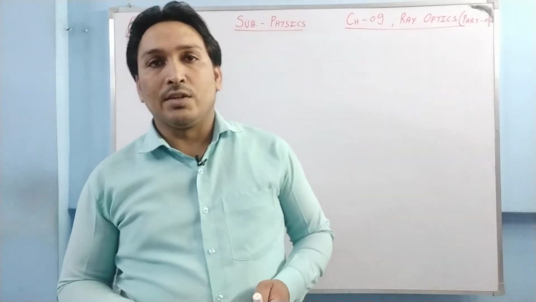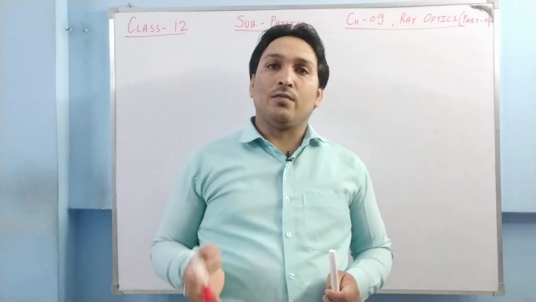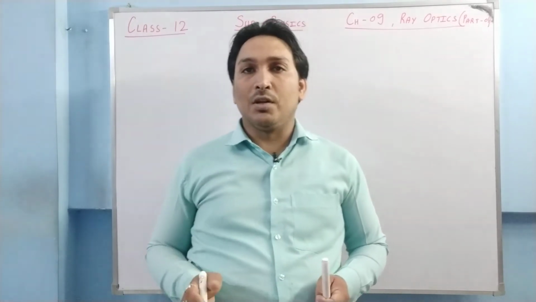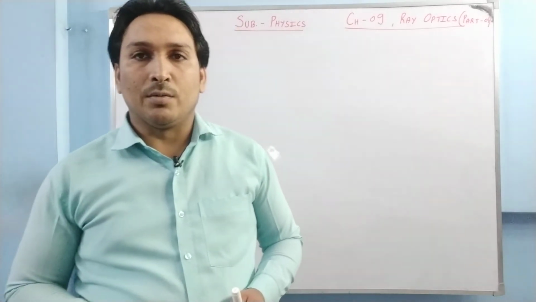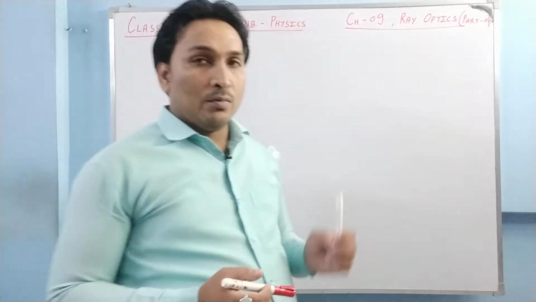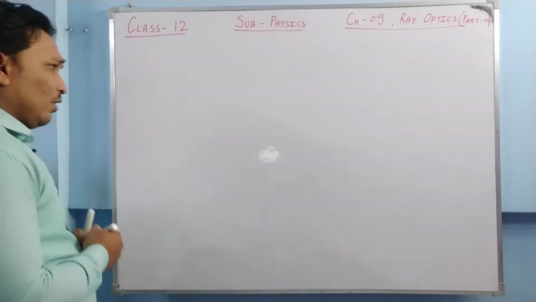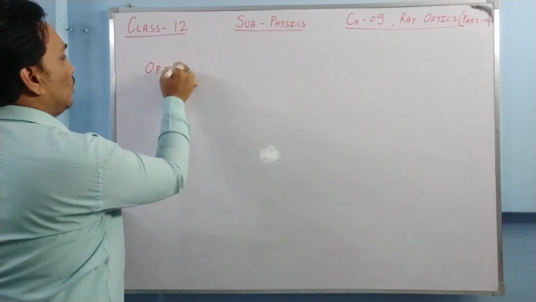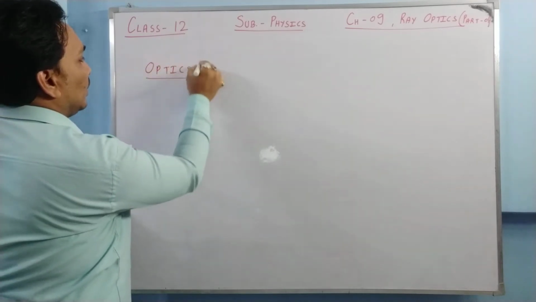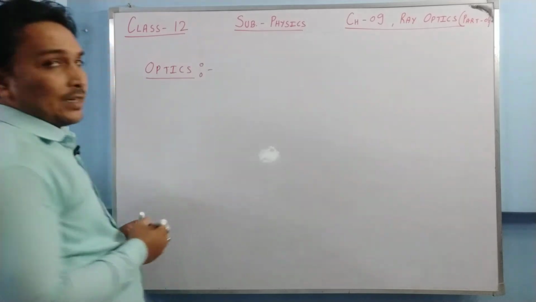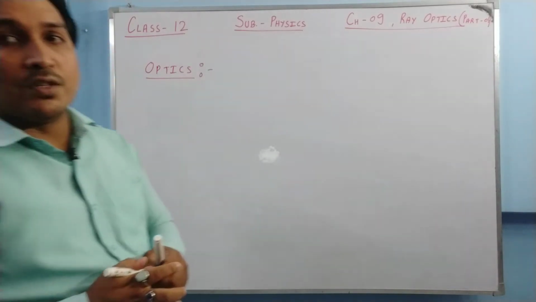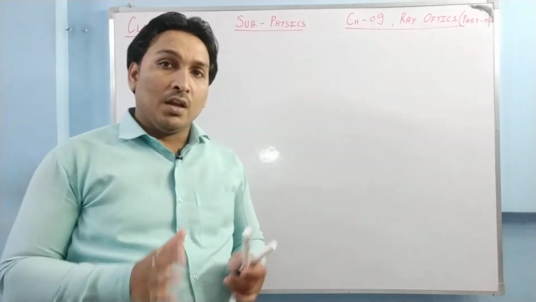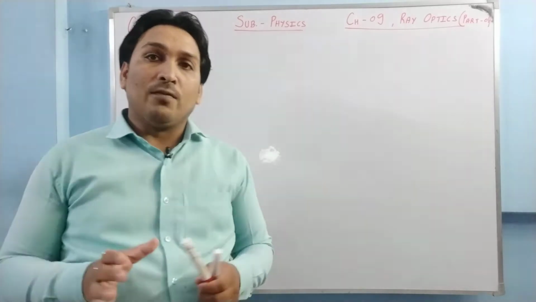So I'm going to start chapter number 9, ray optics. First of all, we'll do ray optics, then wave optics, and then we'll start from chapter number 1. Okay, so ray optics. The thing is, first of all, what is optics? Optics is actually a branch of physics in which we deal with the study of light.